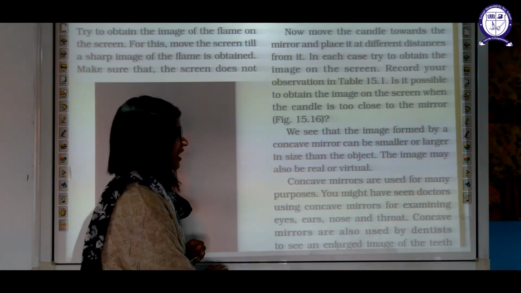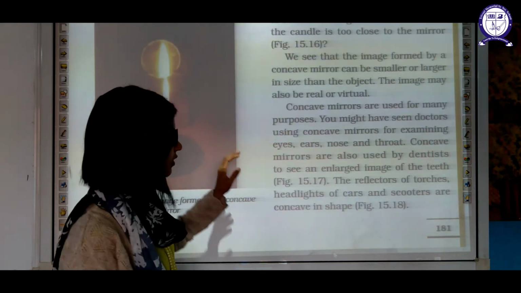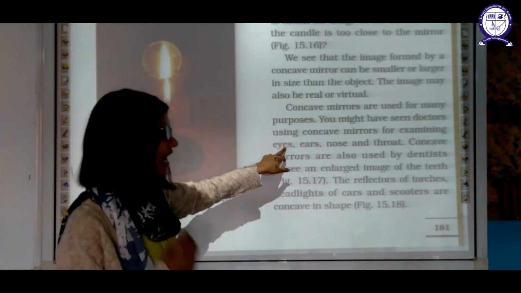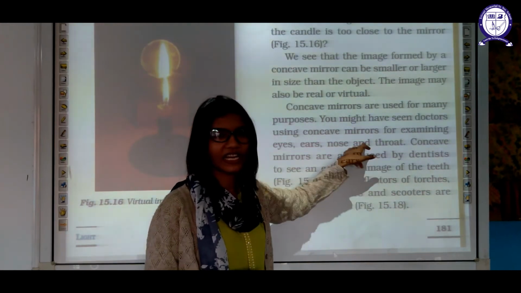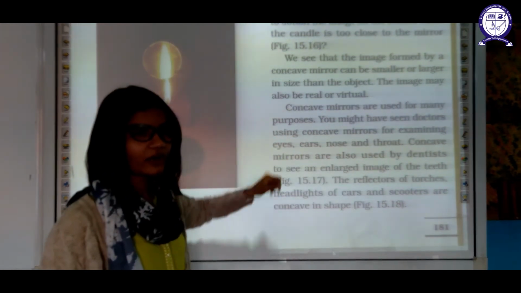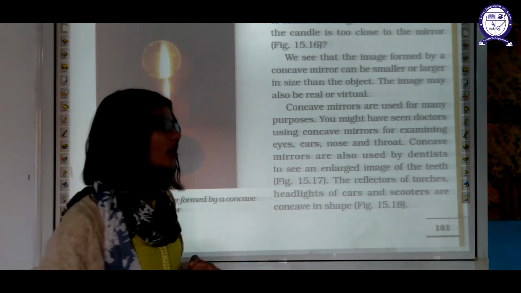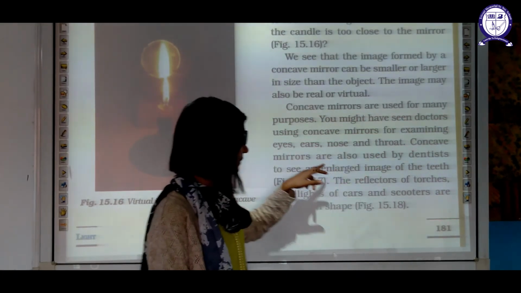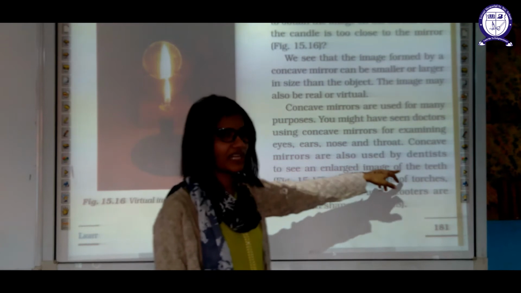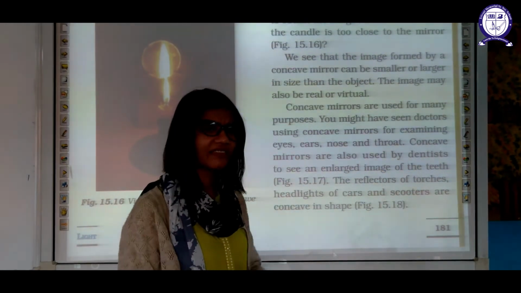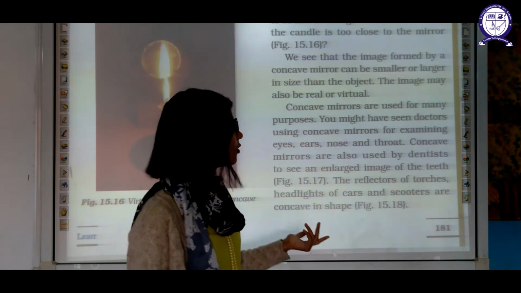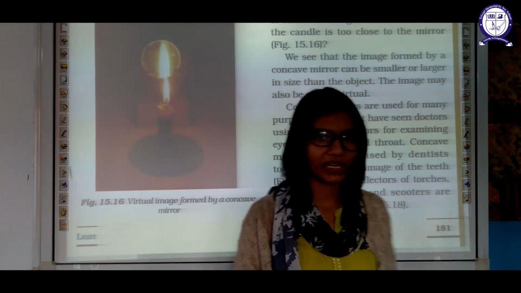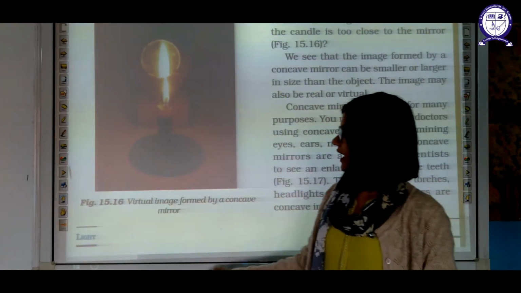Concave mirrors are used for many purposes. You might have seen a doctor using a concave mirror for examining eyes, ear, nose and throat. ENT doctors always use this kind of mirror to get an enlarged view of what is inside your eyes, nose, throat or mouth. Concave mirrors are used by dentists also to get an enlarged view of teeth. So this is the property of a concave mirror, that it gives an enlarged view of the object. Reflectors of torches and headlights of cars and scooters all have concave mirrors to get an enlarged image.